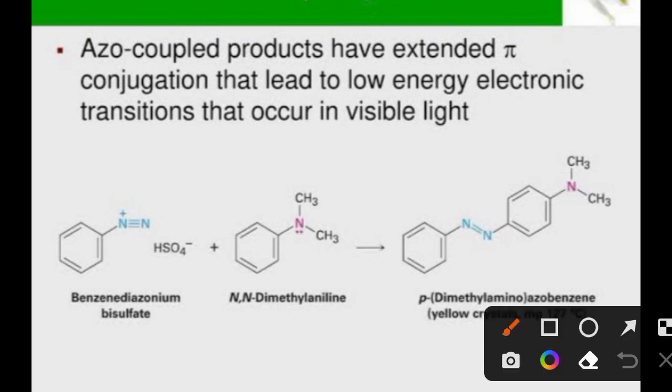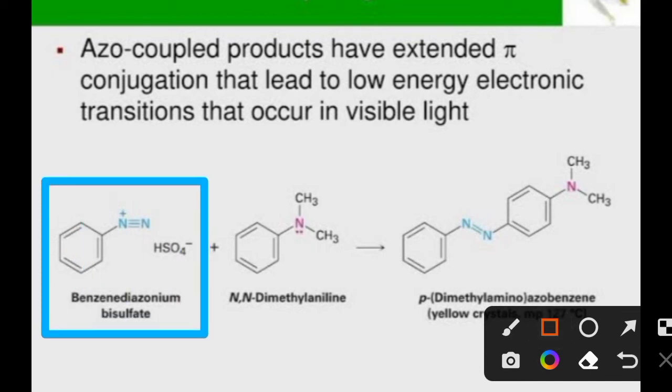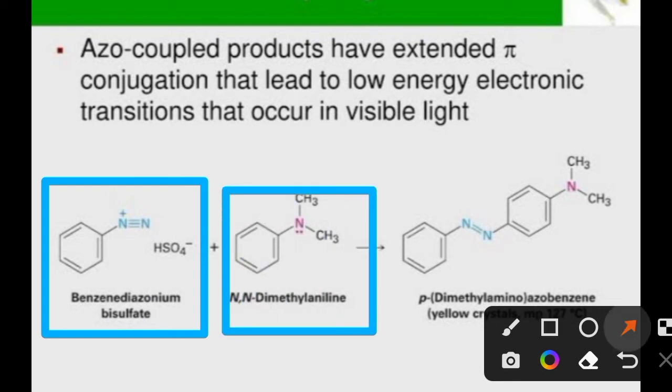This reaction also takes place in a similar way. You can see here this is benzene diazonium bisulfate, and this is NN dimethyl aniline.